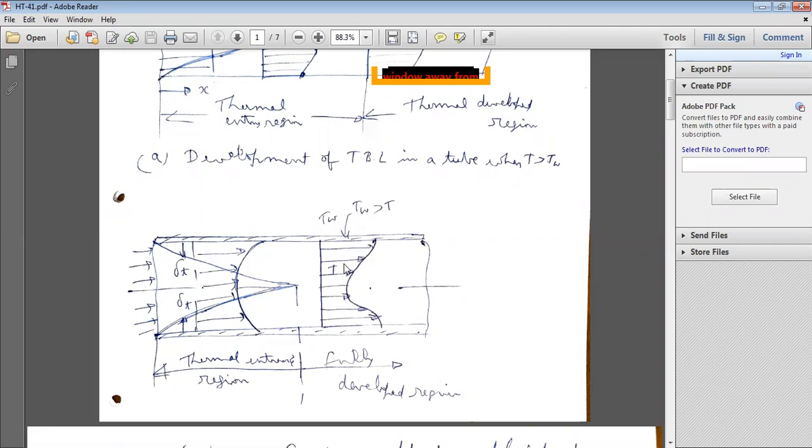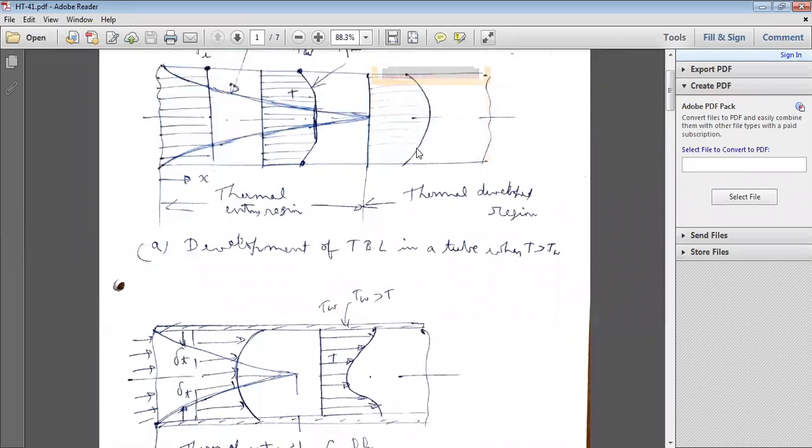wall temperature is greater than T. Here T is small when compared to TW. So the profile will be like this, whereas here the profile will be like this. After it is fully developed, the thermal profile or temperature profile will be like this.